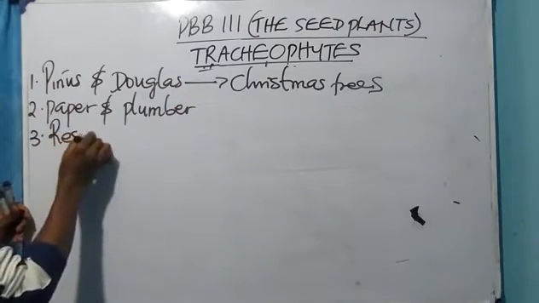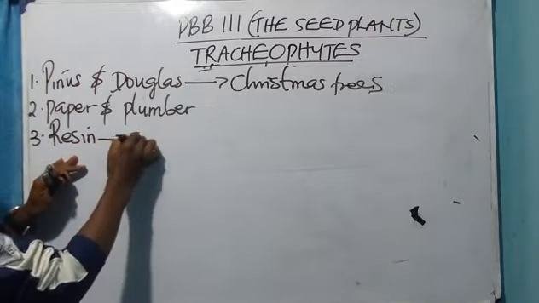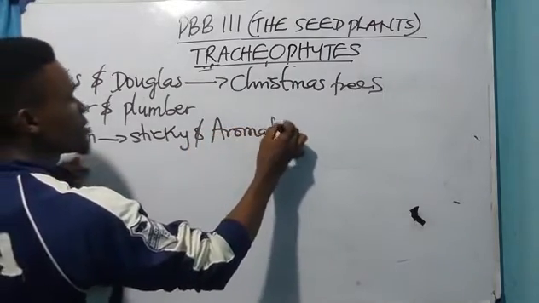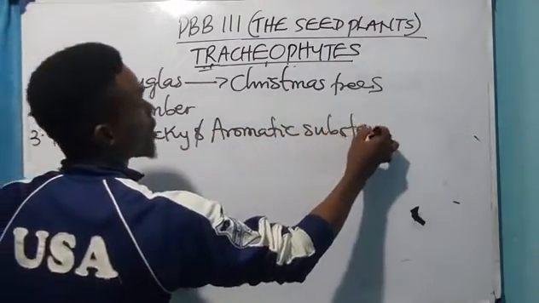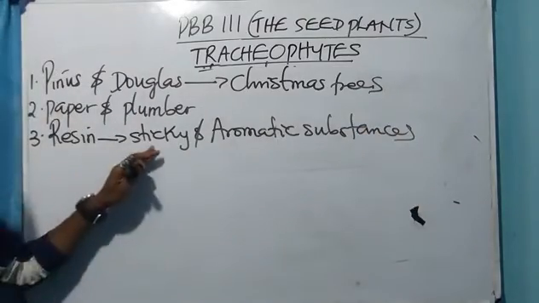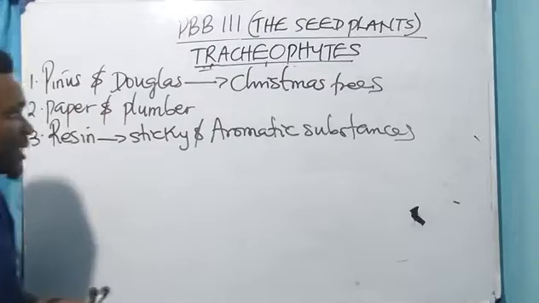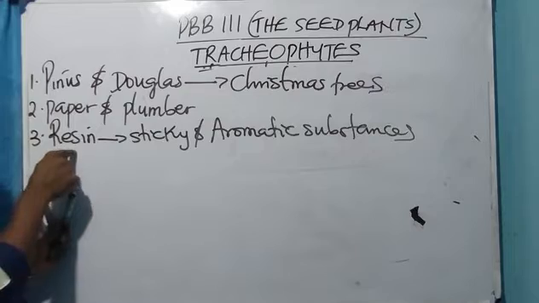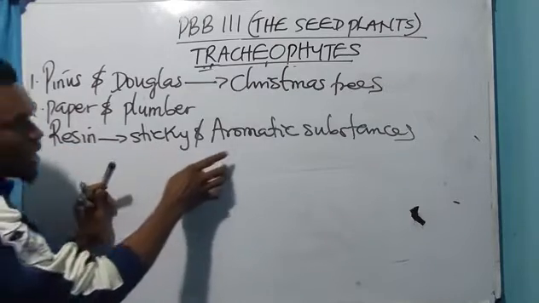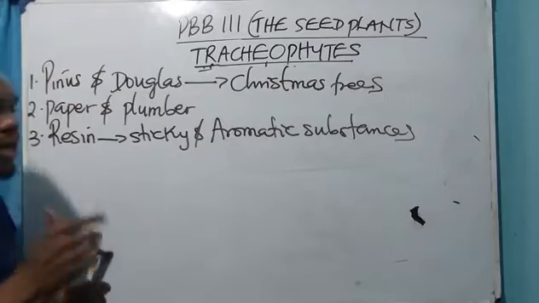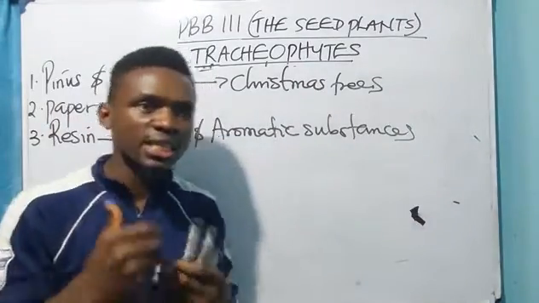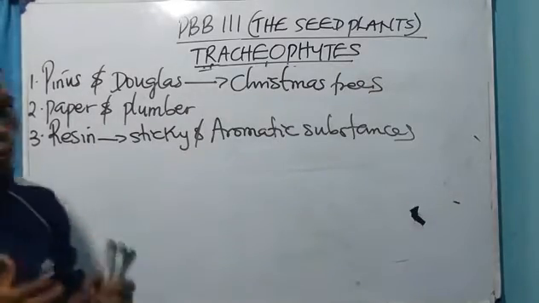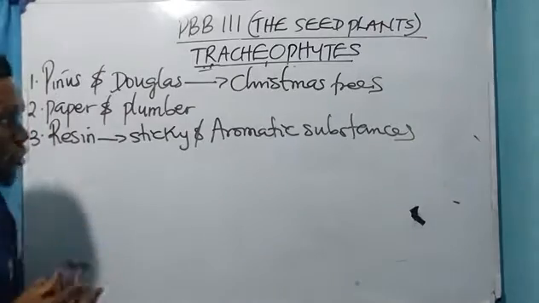Number three, the gymnosperms also produce what? Resin. These resins are sticky and aromatic substances that are produced by specialized cells in the duct of the resin. Okay, this resin is what? Sticky and aromatic. It is produced by some specialized cells in the duct of what? The resin. What is the function of this resin? It is used to bind products together.